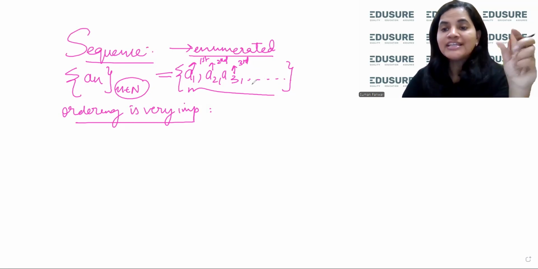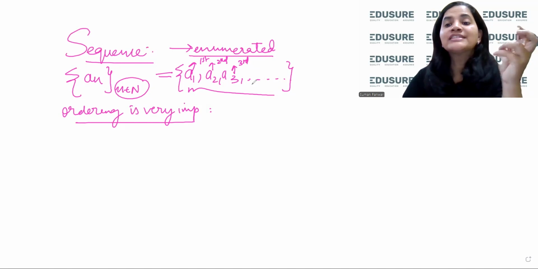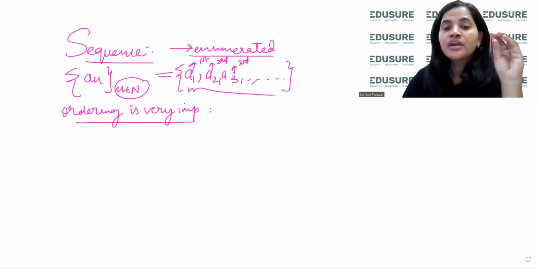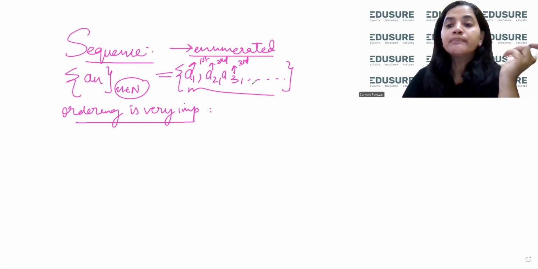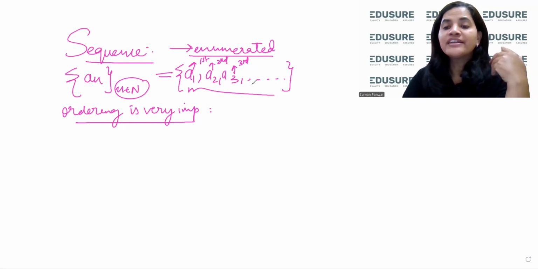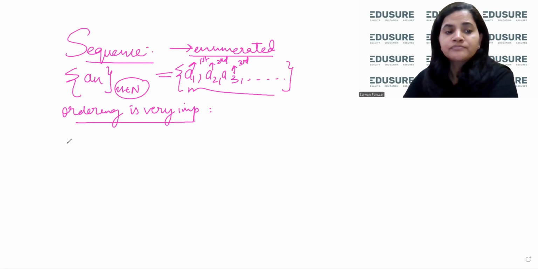So what is a sequence? It is an enumerated list of objects where the position of the objects is fixed. I cannot shuffle the places of the objects. So definitely in mathematics, we are interested in sequences of real numbers. We really want to know the behavior of this sequence because we don't know what is going to happen as n becomes larger and larger. So let us try to take some examples.